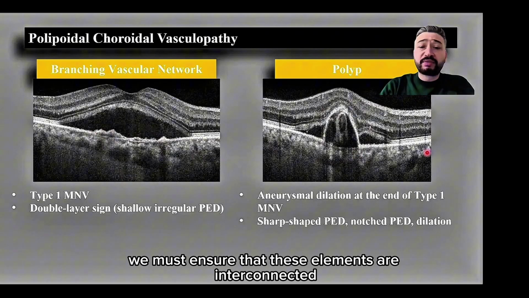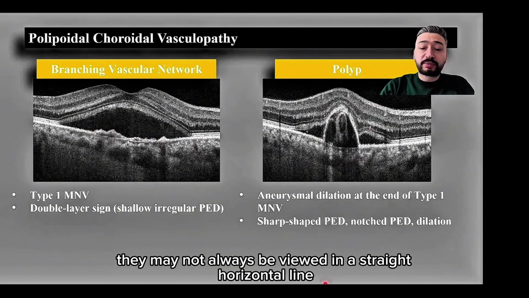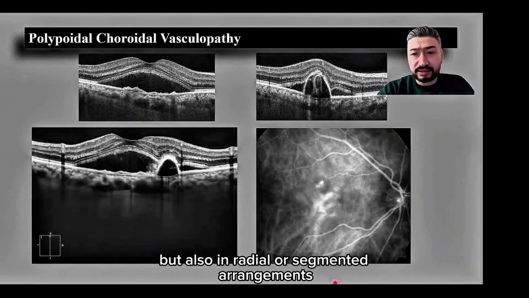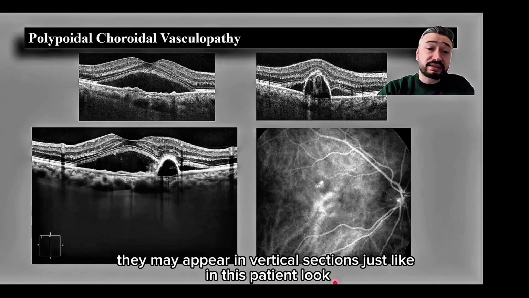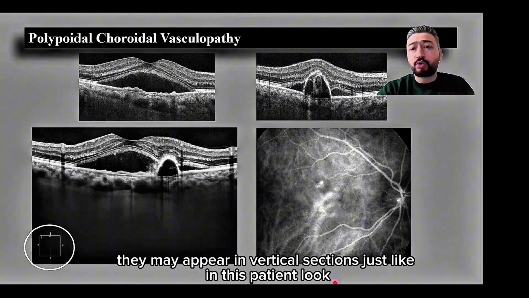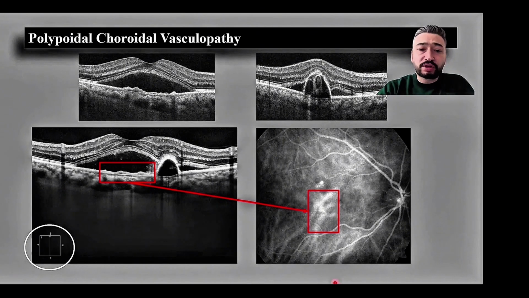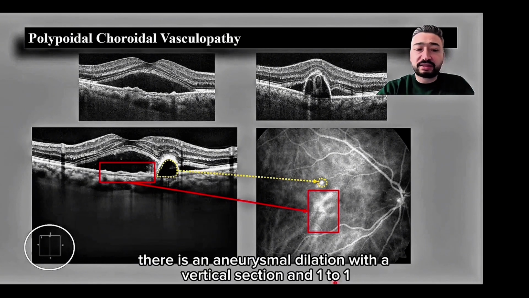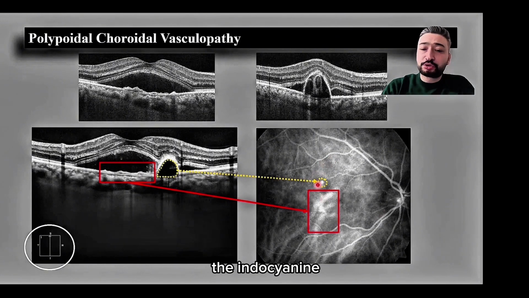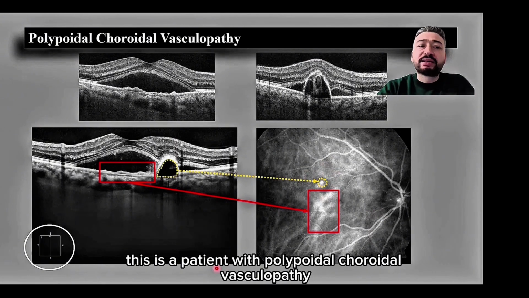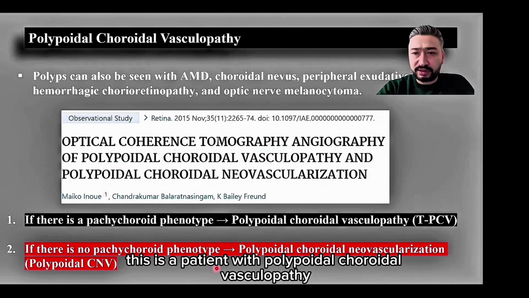We must ensure that these elements are interconnected. They may not always be viewed in a straight horizontal line, but also in radial or segmented arrangements. They may appear in vertical sections, just like in this patient. Look, there is a branching vascular network here. At the terminal end of it, there is an aneurysmal dilation with a vertical section. And one-to-one, the indocyanine green angiography image of the patient also confirms this for us. This is a patient with polypoidal choroidal vasculopathy.